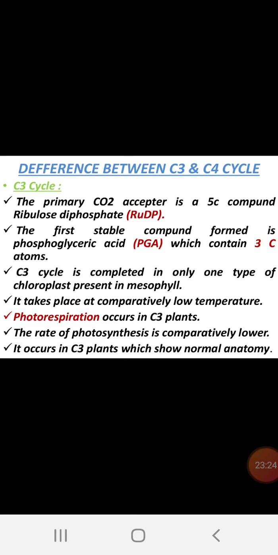Difference between the C3 and C4 cycles. As I said, for every aspect, the compound which is the carbon dioxide acceptor and the first formed compound, and with respect to photorespiration, here you can comparatively read out these points. Again, it is not necessary to discuss all the things. Photorespiration occurs in C3 plants, but in C4 plants photorespiration is not possible, so they avoid photorespiration. In that way, the rate of photosynthesis is more efficient than in C3 plants.